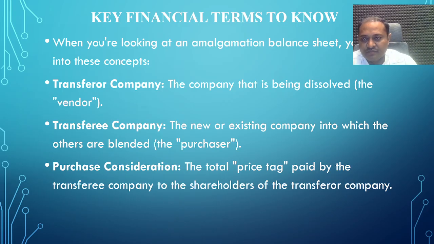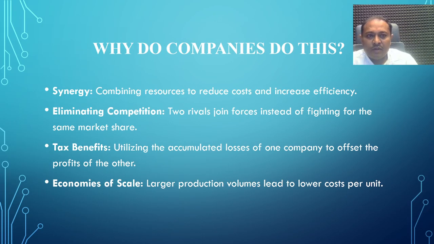Why do companies do this? Why do companies come together and amalgamate? There are some motives. First motive is combining resources to reduce cost and increase efficiency, and automatically avoiding competition between the two companies, such as price wars and advertising expenses.